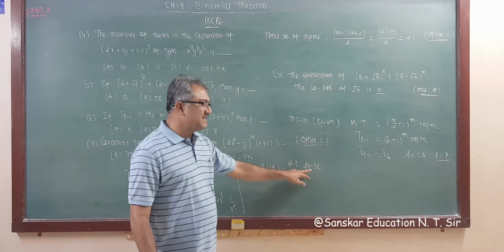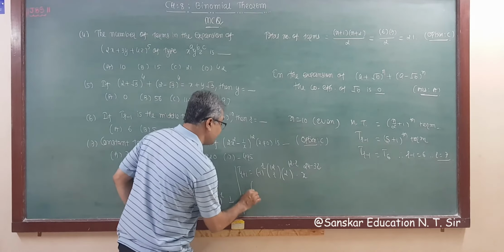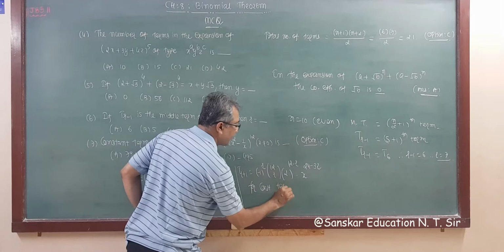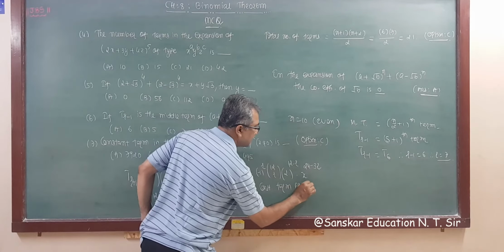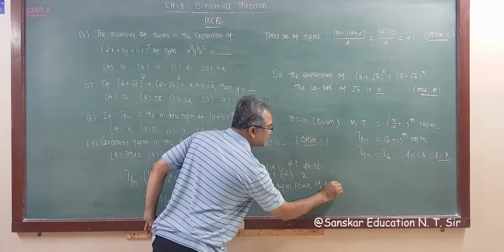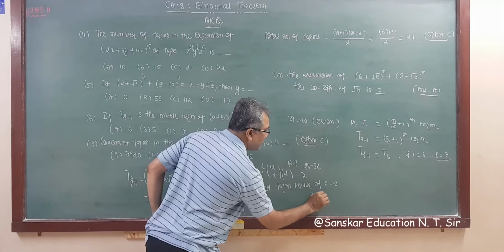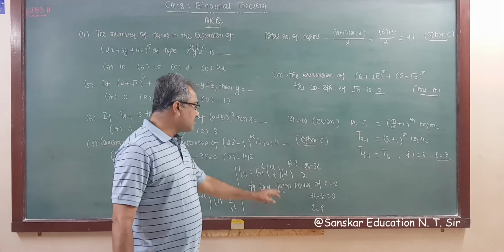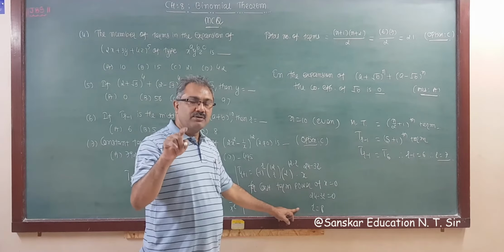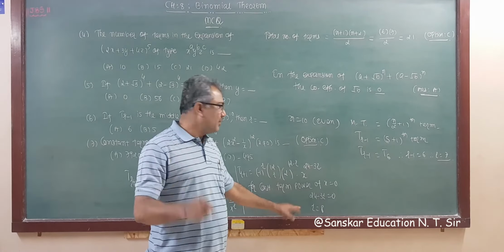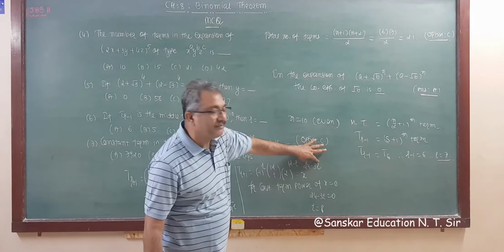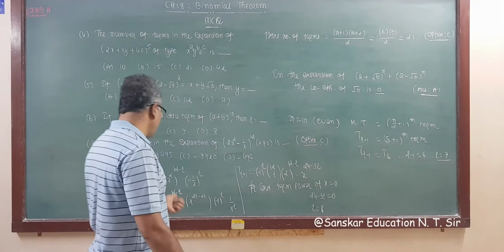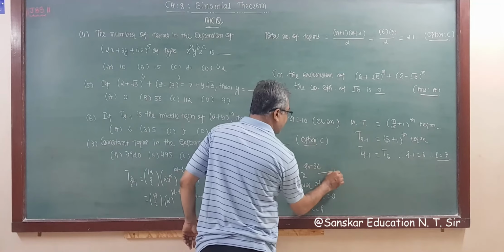Now the power of x is 0 for a constant term. I am writing it, but no need to write this also. For a constant term, the power of x is equal to 0, that is 24 minus 3r is equal to 0, so r is equal to 8. So these three steps are unnecessary, no need to write them while you are solving an MCQ. The power of x is 0 means 24 minus 3r equal to 0, that is 3r equal to 24, so r equal to 8. So directly you have to substitute r equal to 8 in 1.